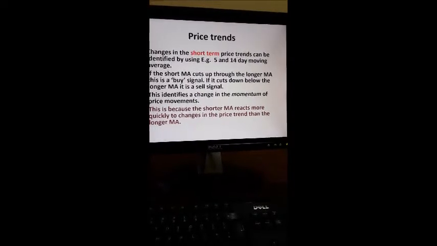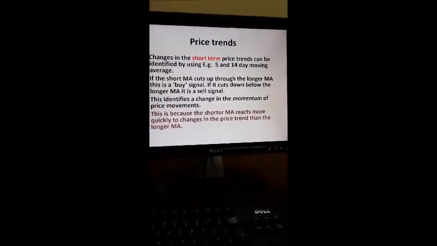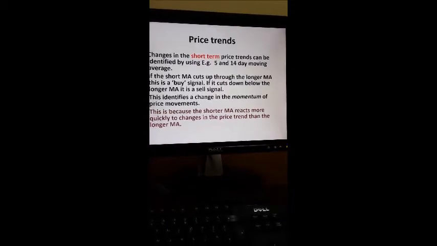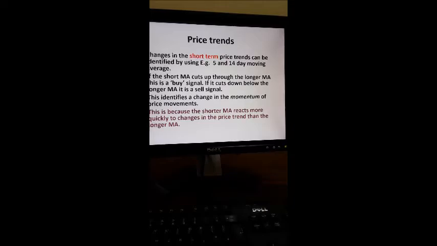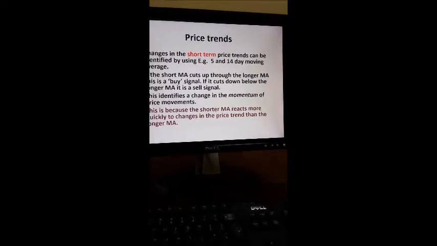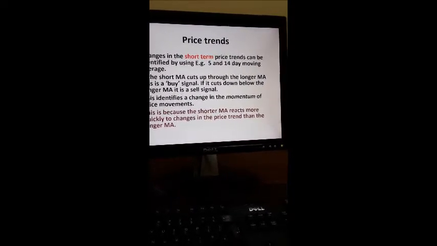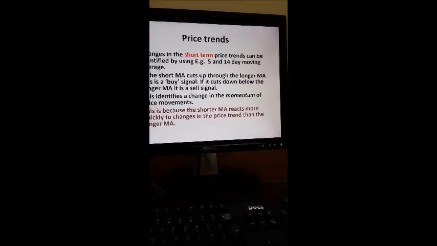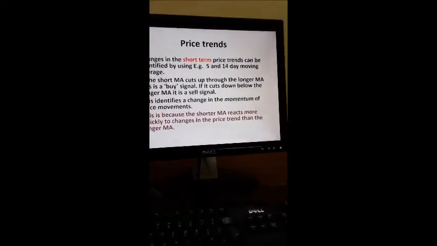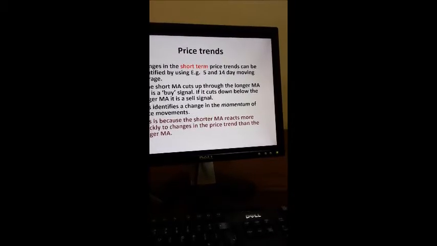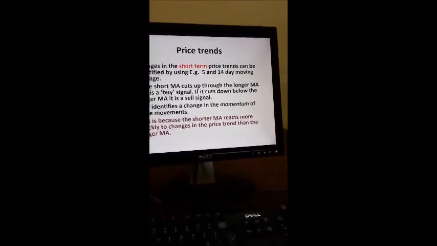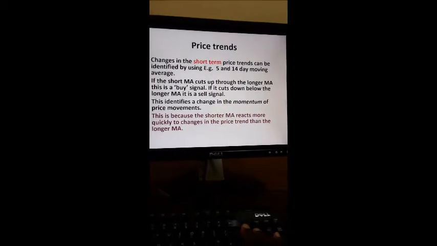If the shorter moving average cuts up through the longer moving average, this is a signal for buying. If it cuts down below the longer moving average, this is a signal for selling. This identifies a change in the momentum of price movement, because the shorter moving average reacts more quickly to changes in the price trend than the longer moving average.